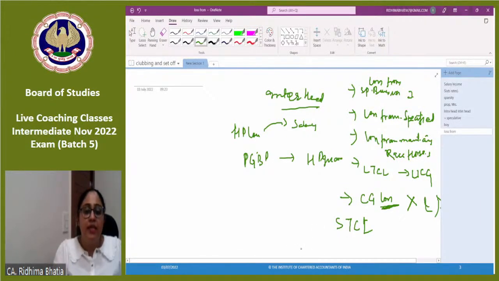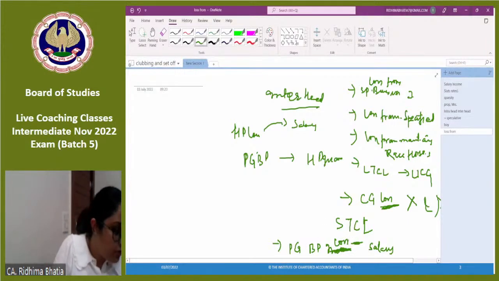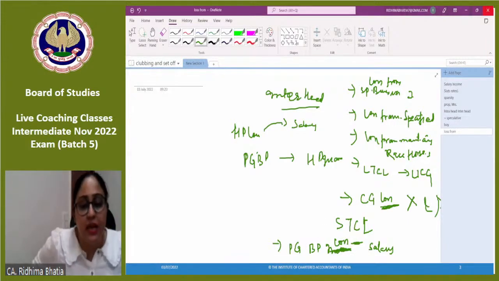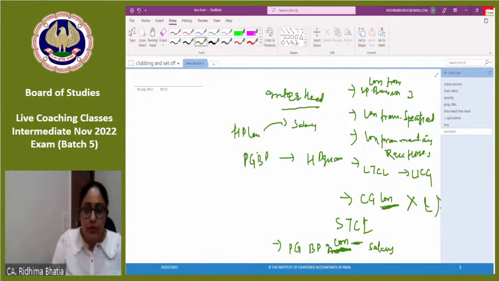Okay. Secondly, PGBP loss cannot be set off with salary. This is written in your law that you cannot adjust PGBP loss with your salary income. PGBP loss is not allowed to be set off with your salary income. Okay.